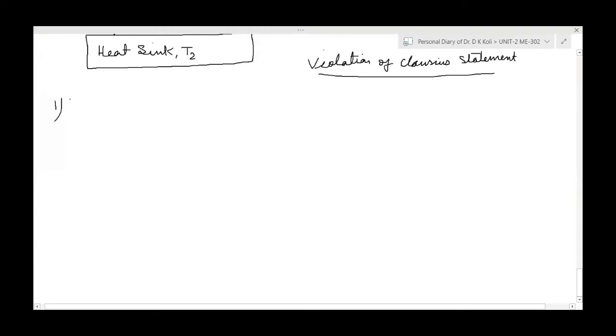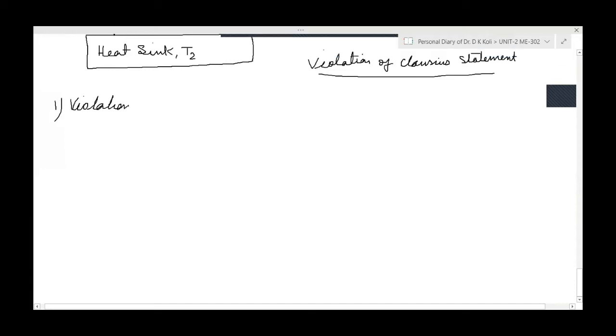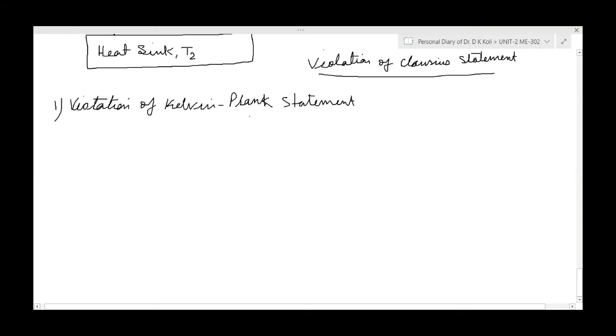Violation of Kelvin-Planck statement means if we violate this statement, the other one, that is the Clausius statement, will also be violated. That we have to prove. It is actually called the equivalence of Kelvin-Planck and Clausius statement.